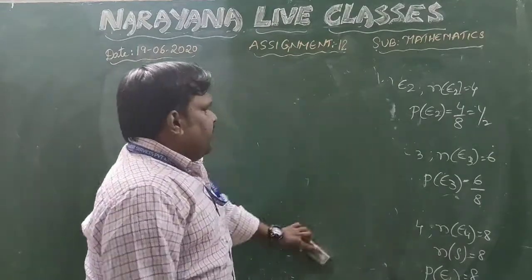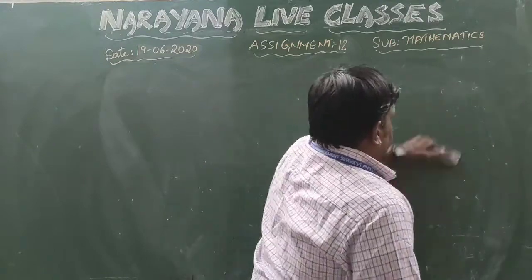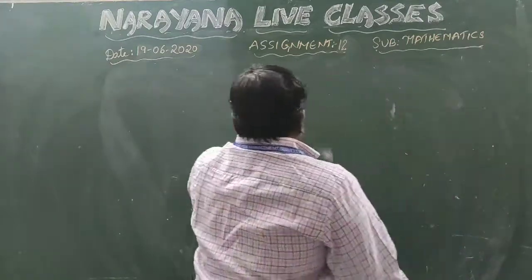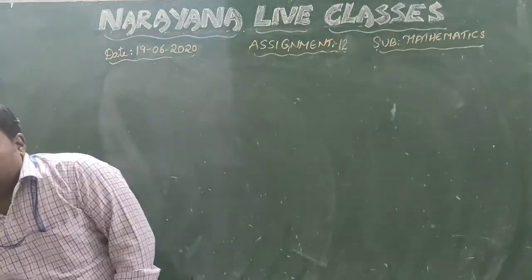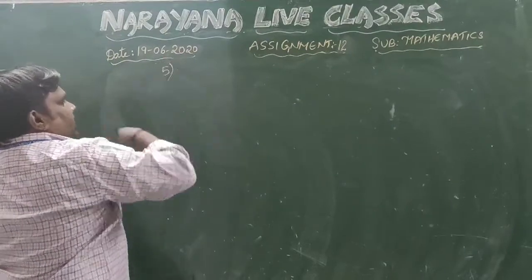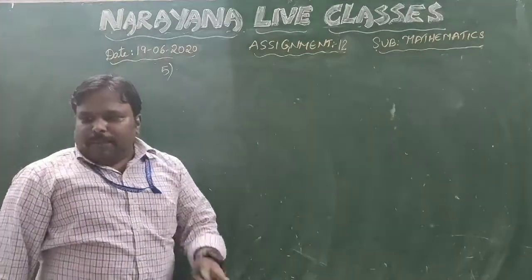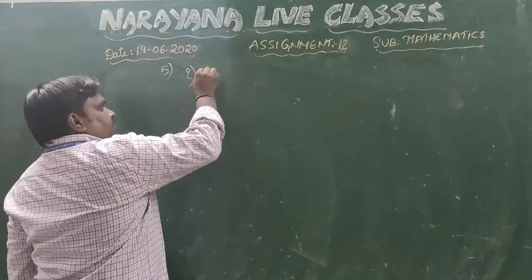Question number 5 is also an interesting one. Right. A die is thrown. Find the probability of getting. See, this is also a die question, which is important one. A die is thrown here. We have 3 parts. See, you have to find out 3 parts here.